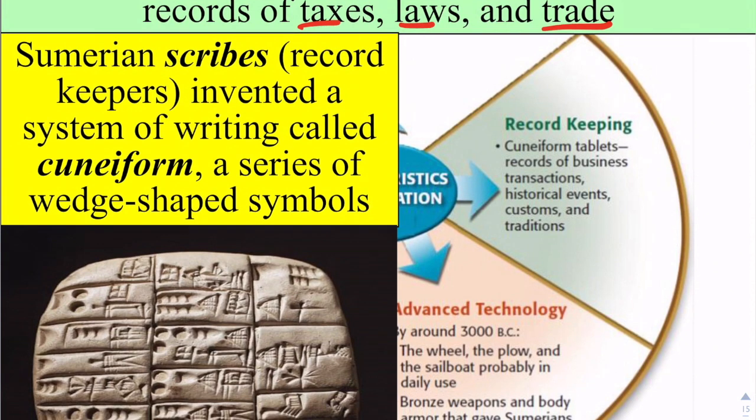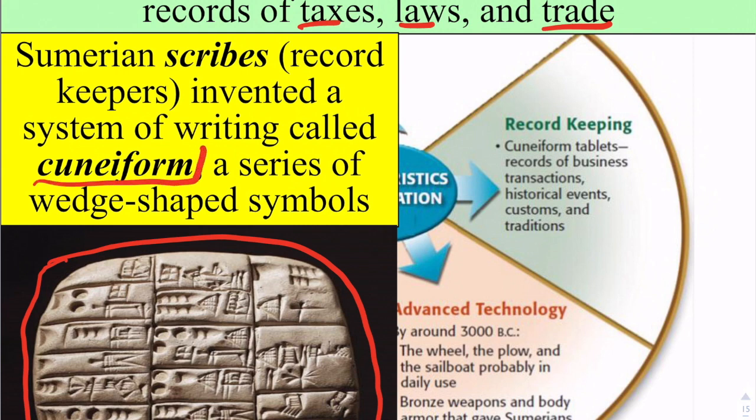And we're going to talk about this a little bit more, but this image to my bottom left becomes the world's first ever written language. And it's something that we're going to call cuneiform. Cuneiform is the world's first ever written language, and it is invented in Mesopotamia by a group of people called the Sumerians. Sumeria is a little city-state in Mesopotamia, and I'll explain what a city-state is at a later time.